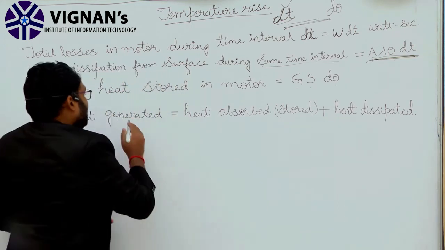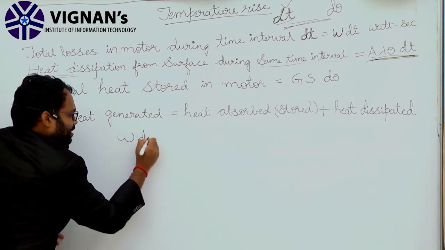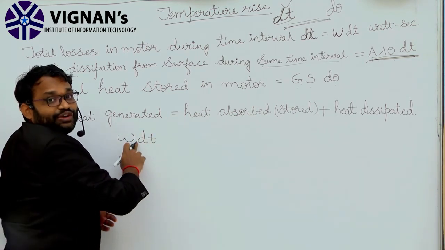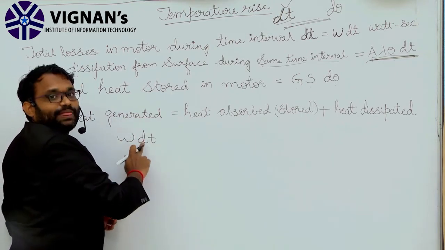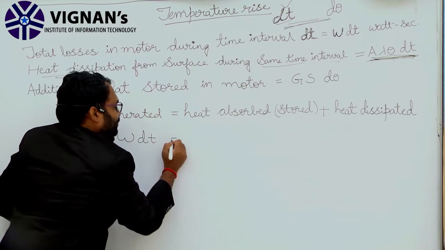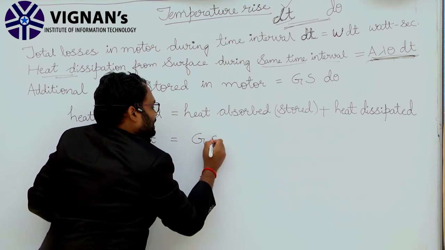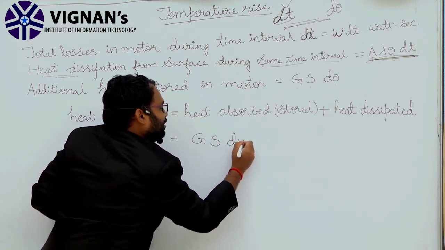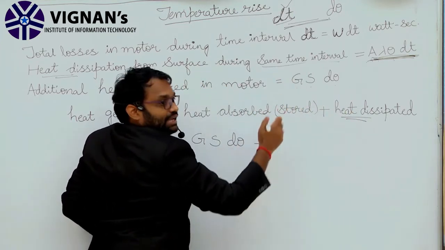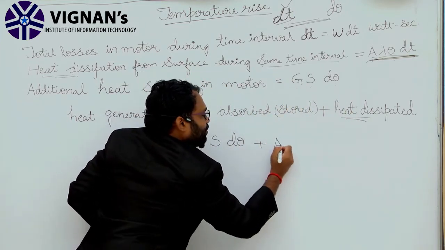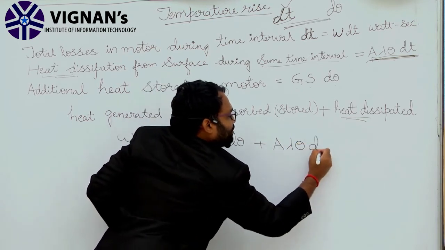So heat generated is W into dt, equal to heat absorbed, which is G into S into d theta, plus heat dissipated, which is A into lambda into theta into dt.